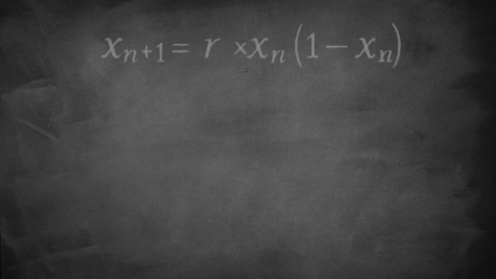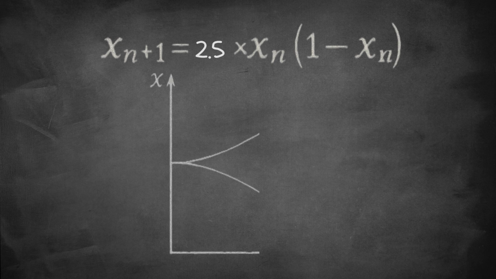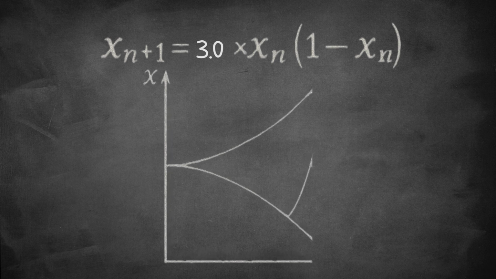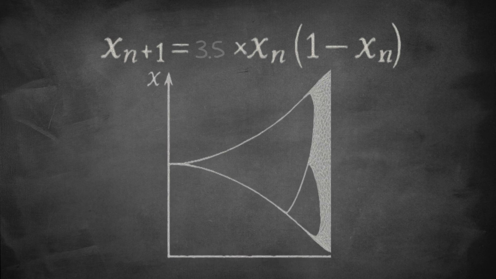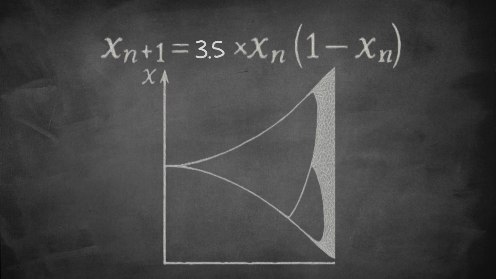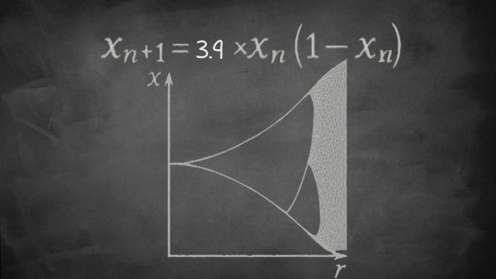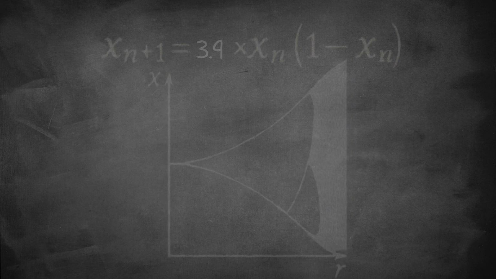Let's start with a simple example, the logistic map. It looks innocent, but it hides chaos within a single equation. This equation models population growth, where R controls how quickly it grows. For small values of R, the population stabilizes. But as R increases, the system becomes unstable, oscillating, then chaotic. This is how chaos hides in something as simple as reproduction.